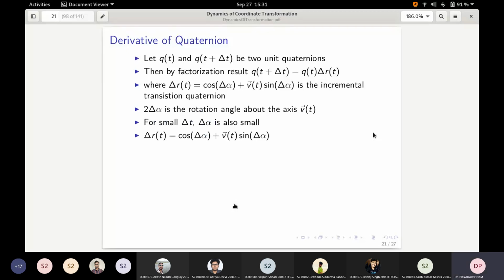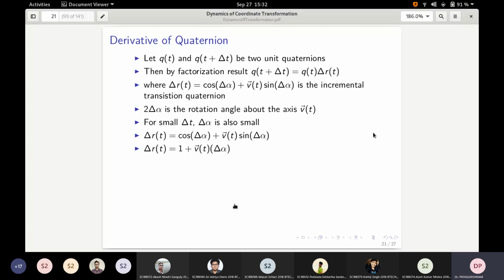So that is what we do. When you take that approximation, what we obtain is delta r of t is 1 plus v times delta alpha. This is something similar to what we have done even in the standard elementary rotation case. We can do the same thing. This is precisely similar to that. Only the sine terms are there, cosine terms have become 1.